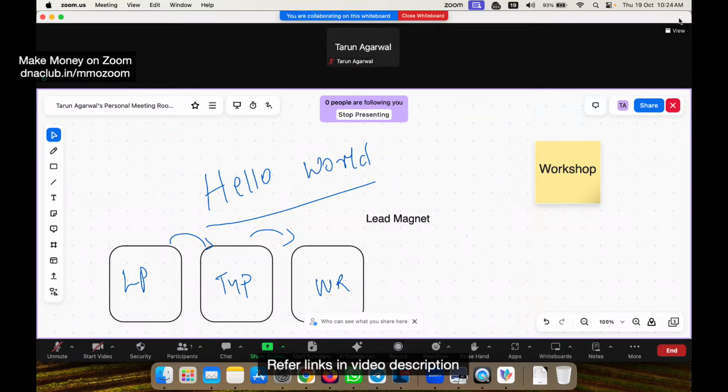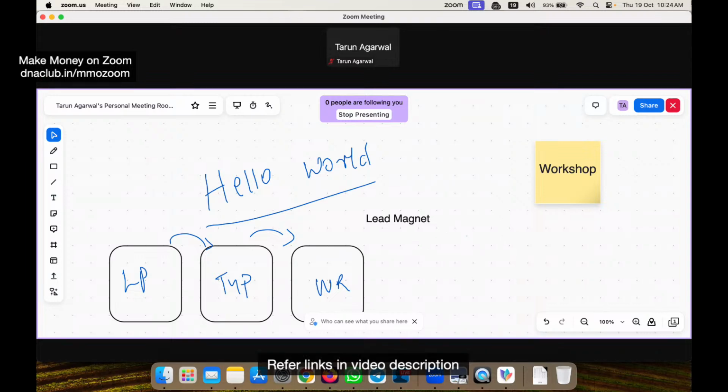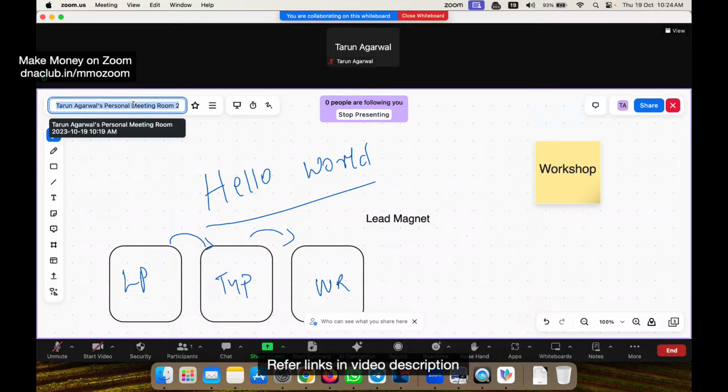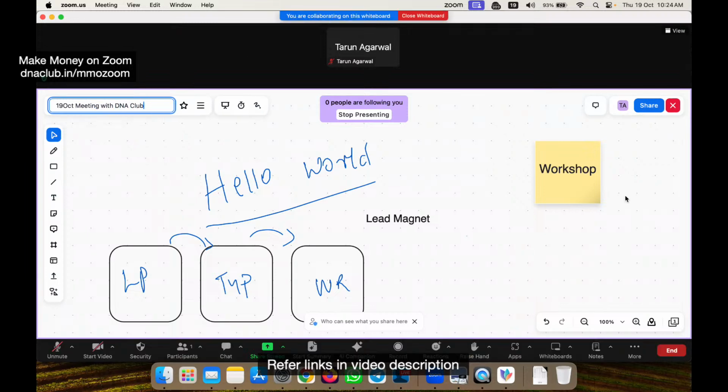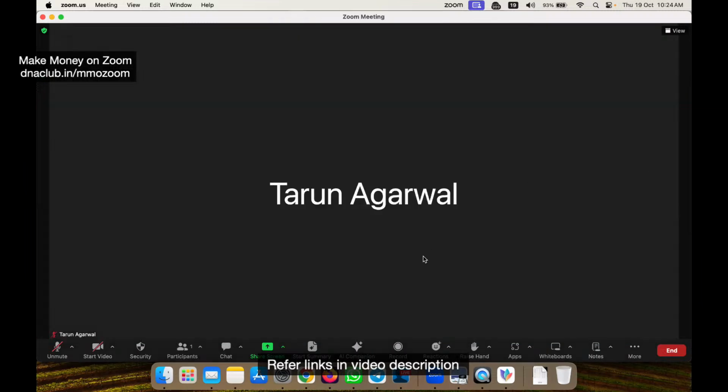And once this entire drawing is finished, what I can do is save this whiteboard with a proper name. I can call it, like, example 19th October meeting with DNA Club. I can type like this, with DNA Club. That's it. So that's a note, that's a whiteboard. If I click here on close, it is closed.